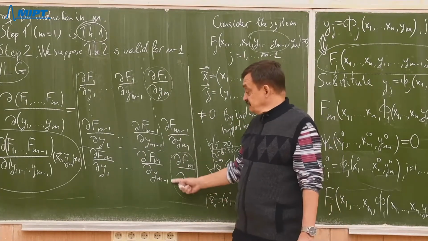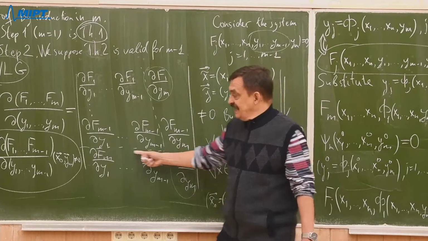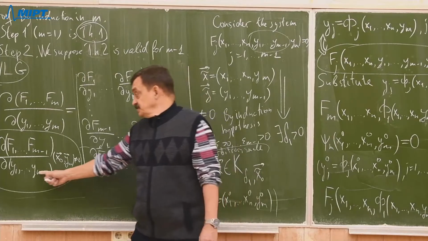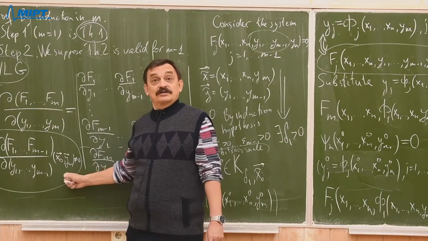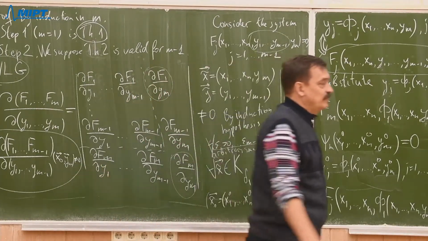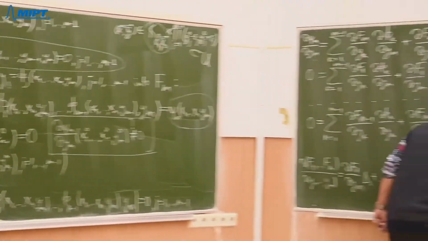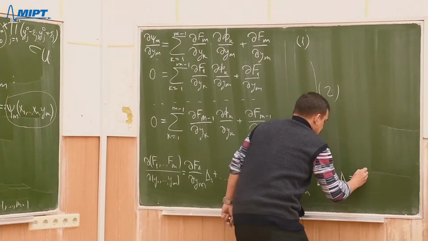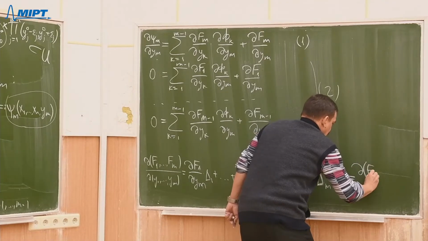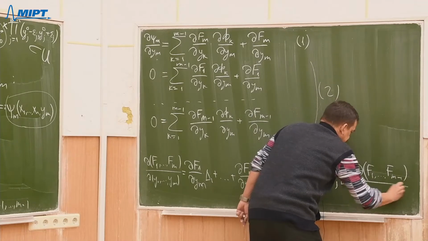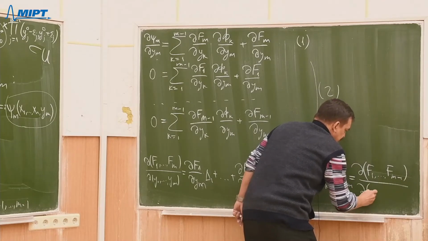So this algebraic complement is precisely our principal minor, which is not 0 at x naught, y naught, right? So delta m, let me write here, delta m is our principal determinant, principal minor.